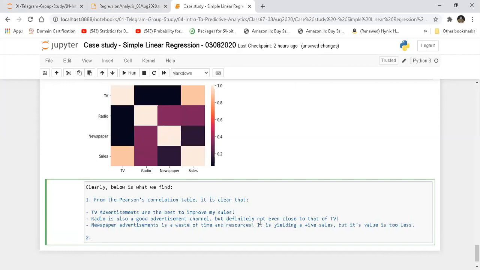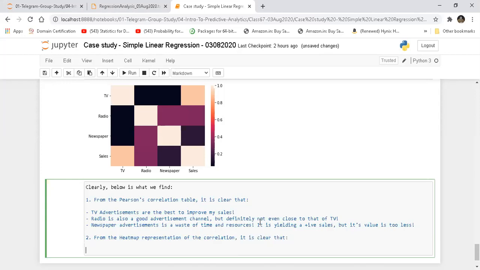The second thing, from the heat map representation of the correlation, it is clear that the first finding is all independent and dependent variables have a positive correlation amongst themselves.